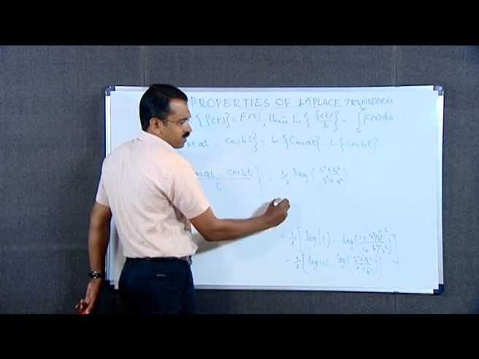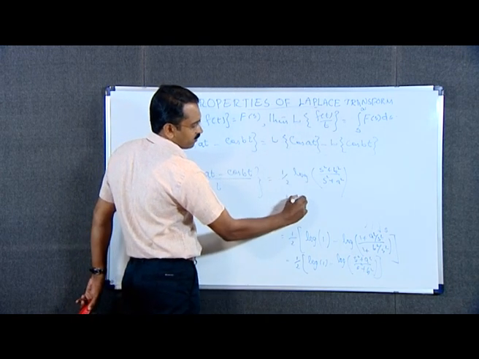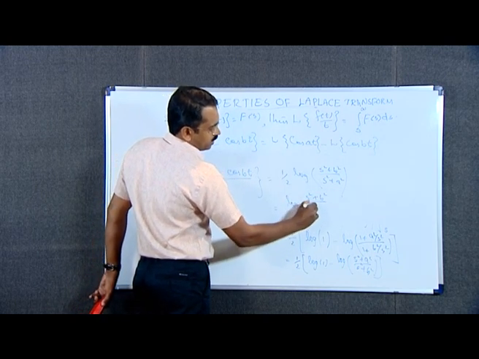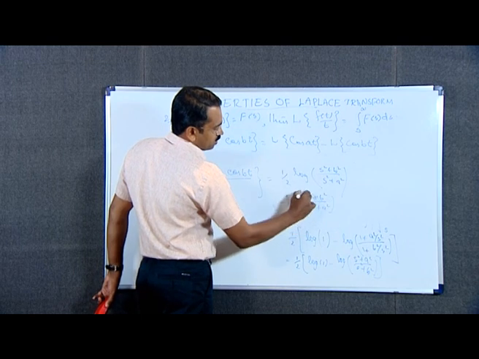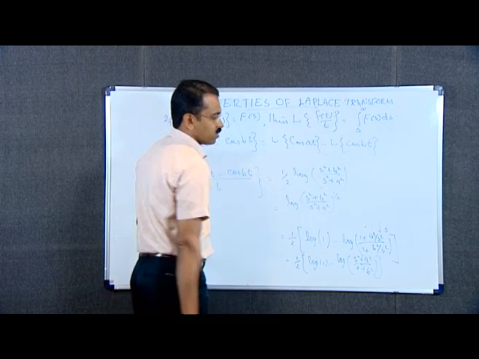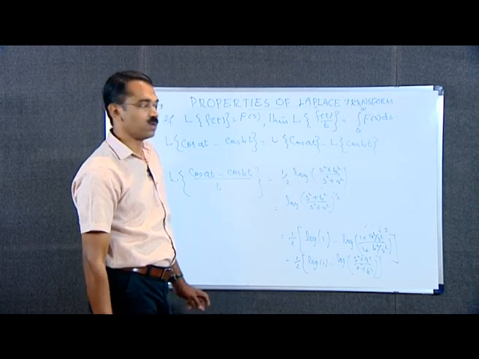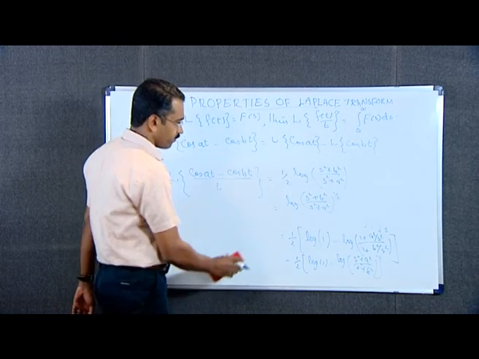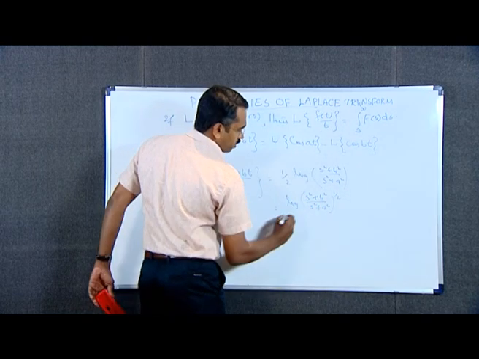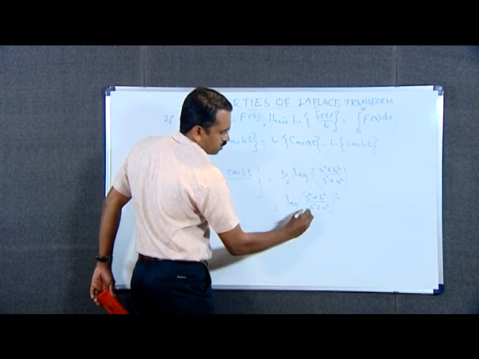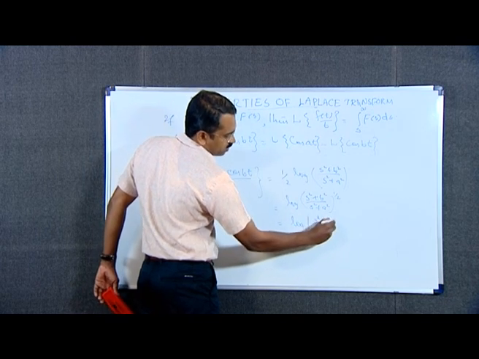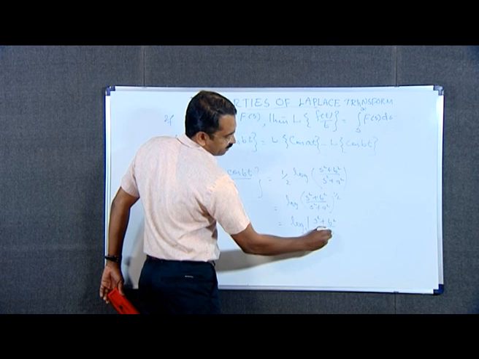This can be written as logarithm of a square plus b square divided by a square plus a square, the whole raised to 1 by 2, because m log a is logarithm of a raised to m. This is equal to logarithm of square root of a square plus b square divided by a square plus a square.